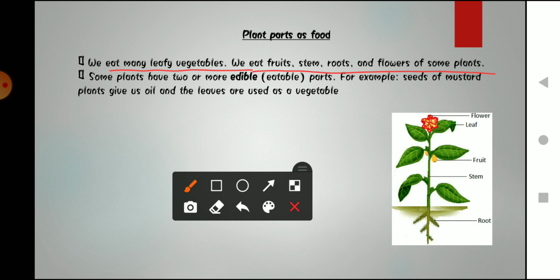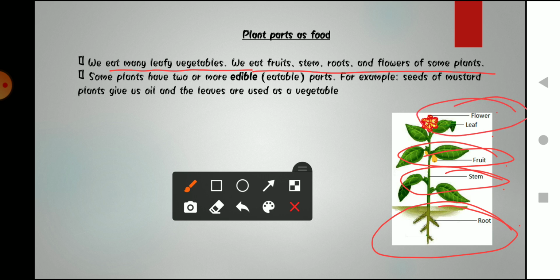As you can also see in this picture, the parts are labeled here. So what parts of plant do we eat? There are roots that we eat, parts of stems we eat, part of fruit. Fruit we get from plants, and we eat it as our food items. Leaves and flowers. Some plants have two or more edible parts.